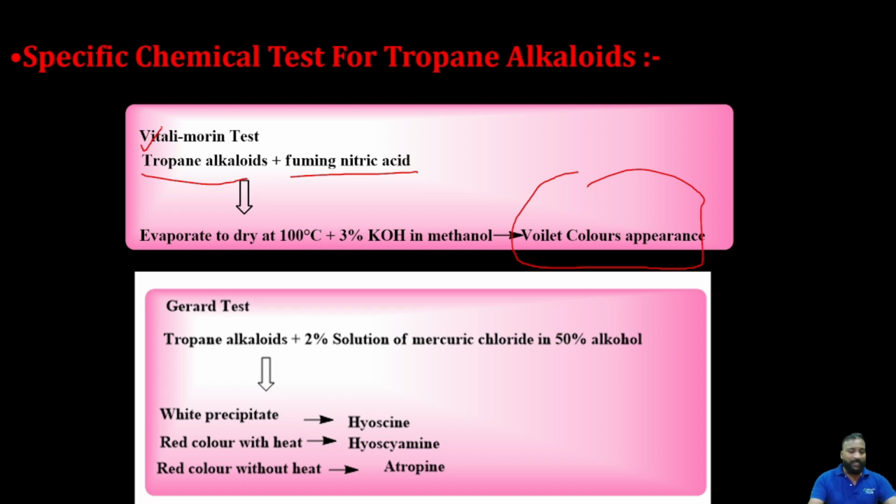Clear? Yes, you should definitely remember this type of test, because they'll ask which test is for tropane alkaloids, pyridine alkaloids, indole alkaloids, and quinoline alkaloids, like how they used to ask. So if any specific preliminary identification test for a specific group of alkaloids is asked, you should definitely remember, my dear student. First and foremost, the drug is belladonna.